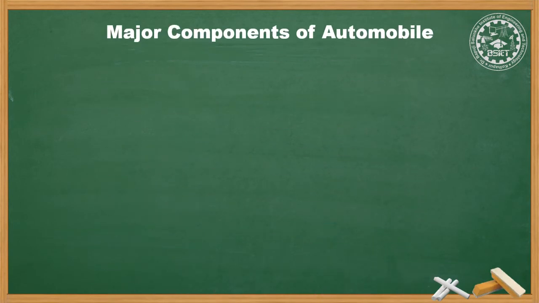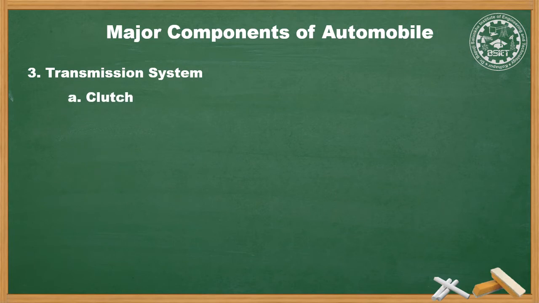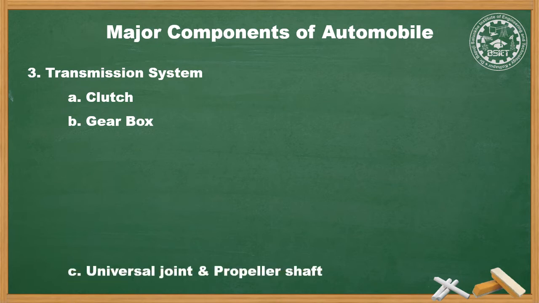The third major component is transmission system. This system consists of various different parts, such as: first, a clutch. A clutch is used to connect or disconnect the engine power to road wheels when desired. It is located after the engine in transmission system. Second, gearbox. Gearbox is used to obtain various fixed torque ratios according to the requirement. That is, it is used to vary the torque. It also helps to reverse the vehicle. It is located after clutch.